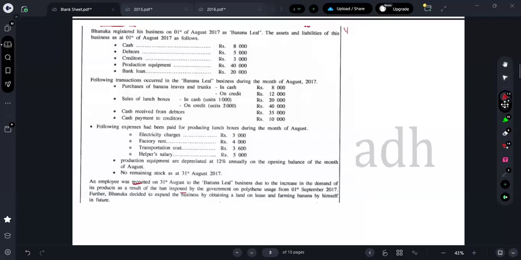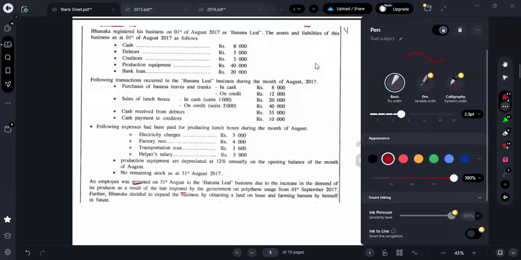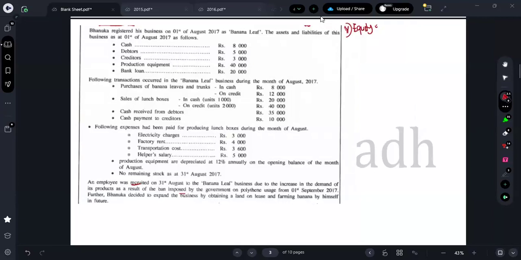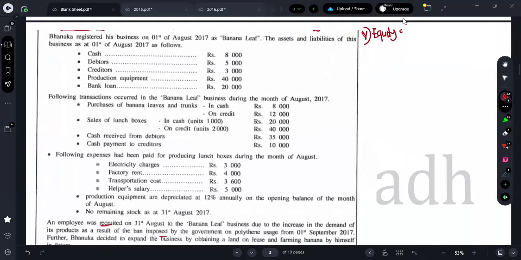What's the formula to find the equity? Equity is equal to assets minus liabilities. In fast track course, in seminar also we studied, right? We did some questions also. Asset is equal to equity plus liability on the beginning date.